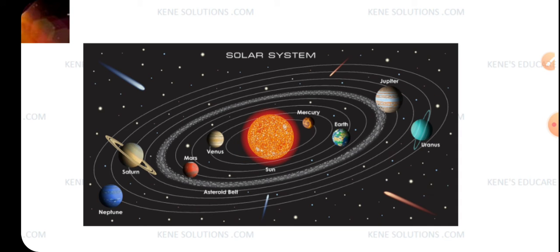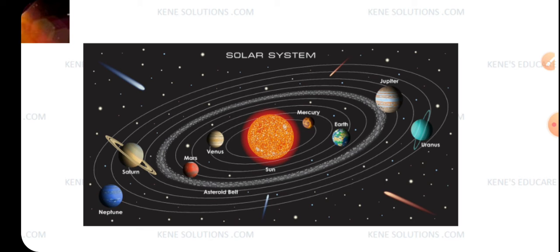Okay, now with our naked eye, means with our eyes, we cannot see all the planets. We can only see the moon and the stars in the night, na? But these are not the only planets which are there in the solar system. Okay, now there are various planets which we can't see with our eyes, and that is the reason we use a special type of instrument which is called a telescope.